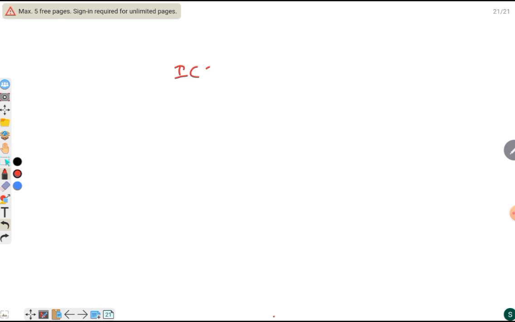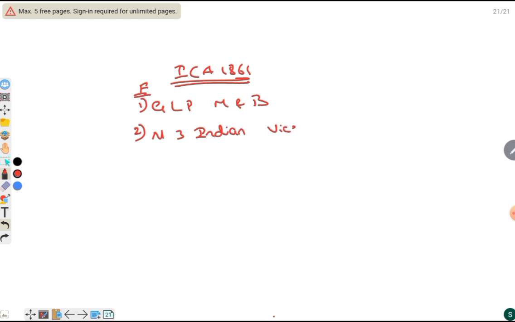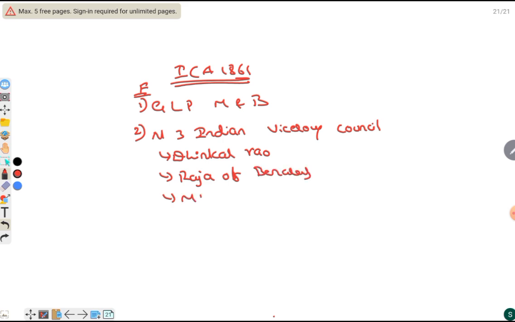Indian Councils Act 1861. The features include giving legislative power to Madras and Bombay. Here, 3 Indians were nominated to the Viceroy's Council, especially Dinkar Rao, Raja of Banaras, and Maharaja of Patiala.